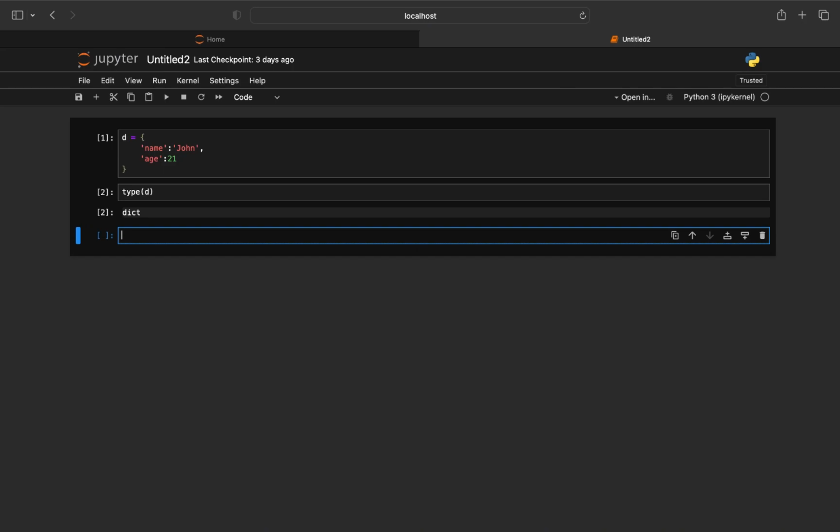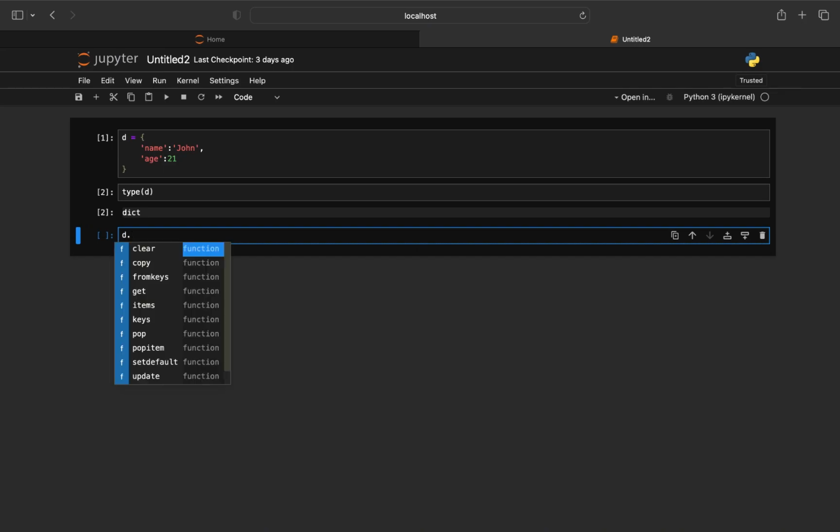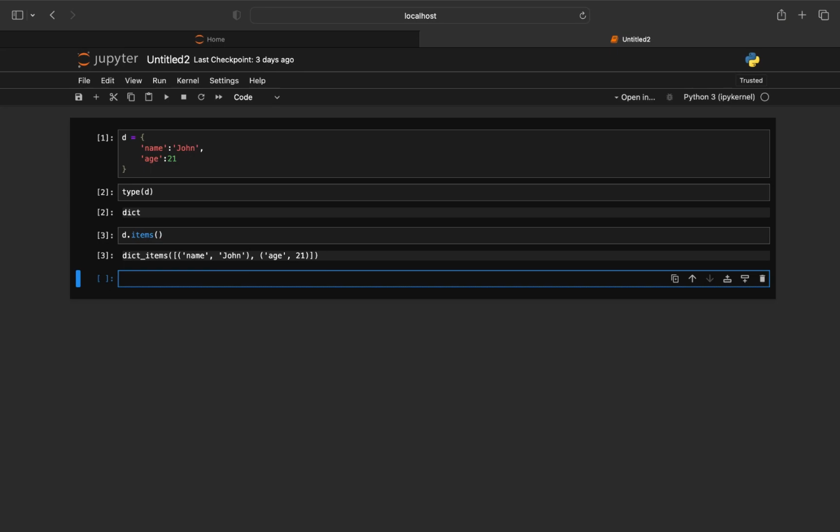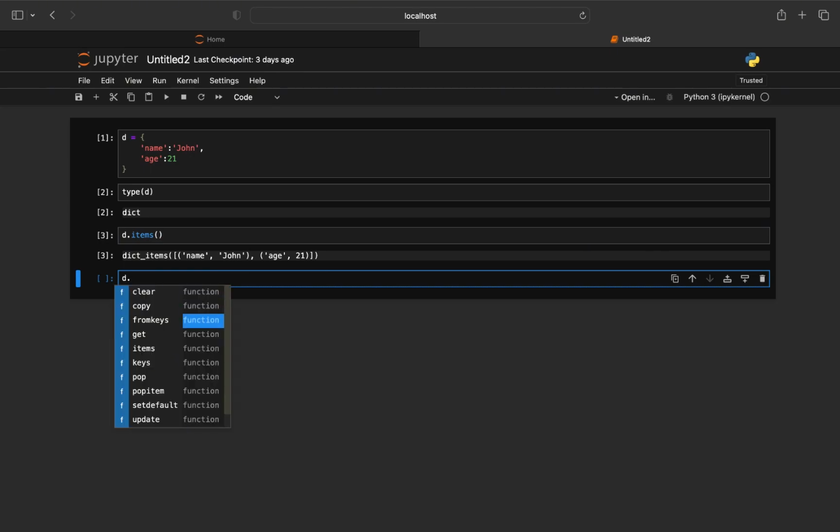Now we have some built-in functions of the dictionary, like clear, copy, fromkeys, get, items. Items shows the total items of the dictionary, which are name John, one item, and age 21, second item. You can see that there are two items. And it is the same with the other functions.